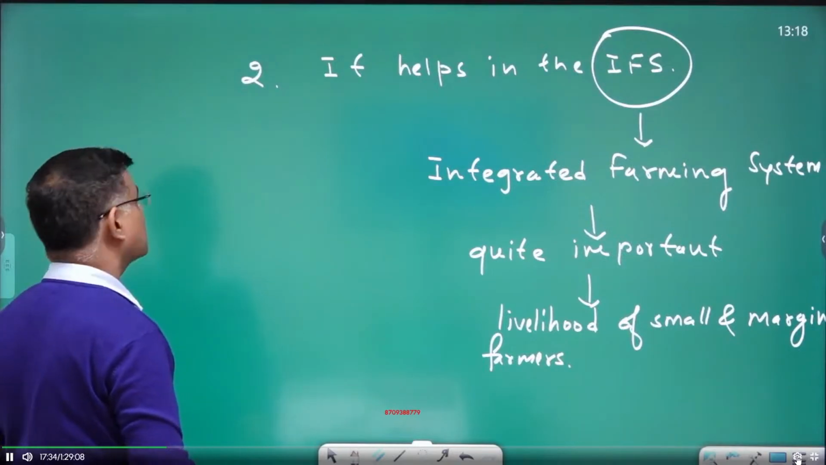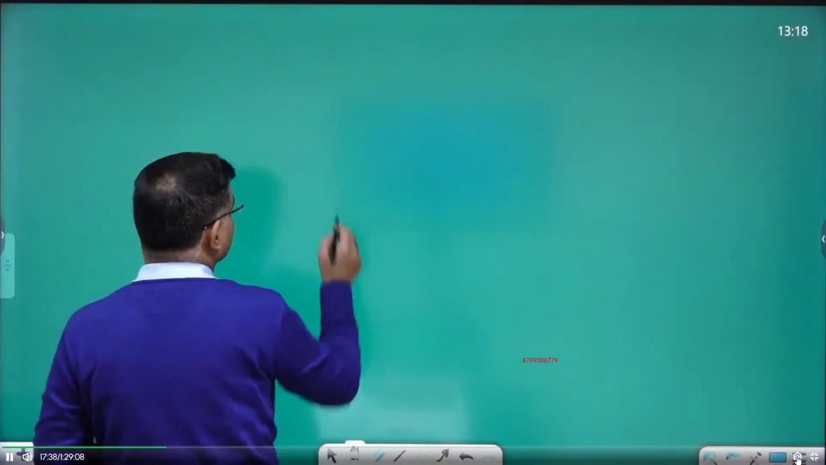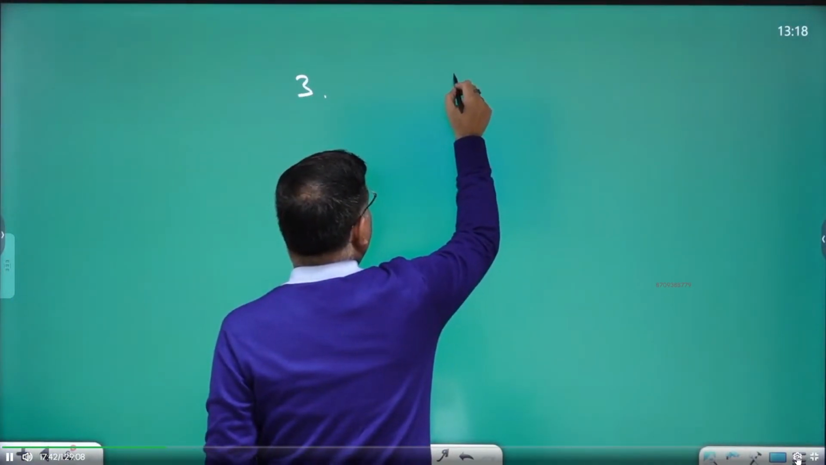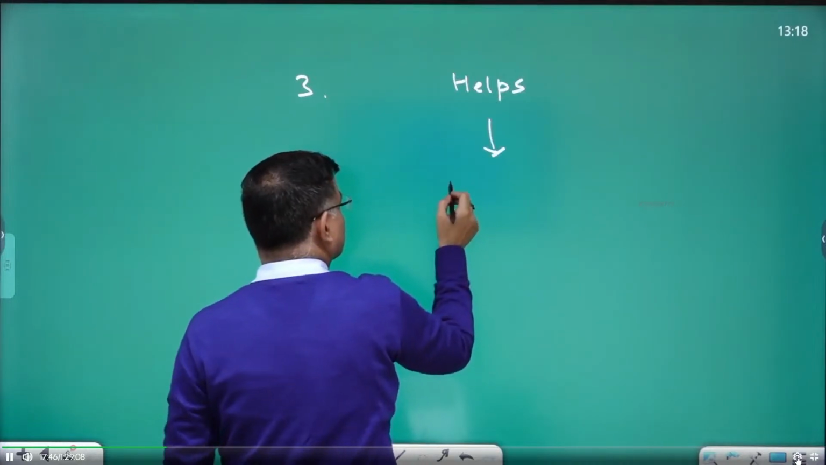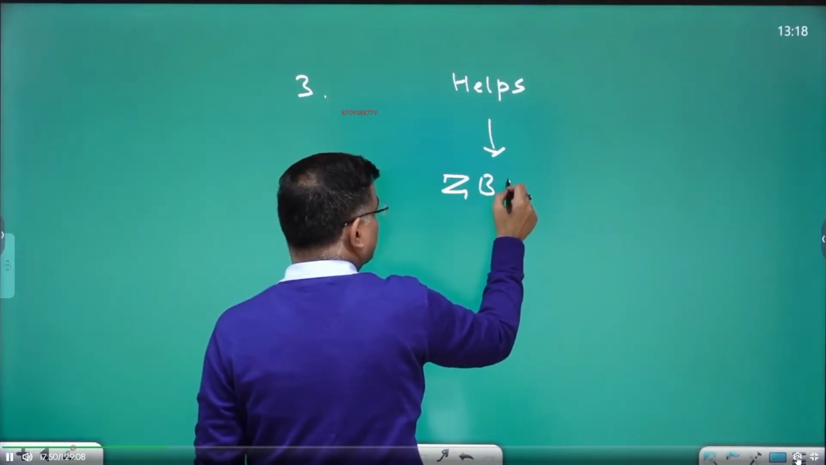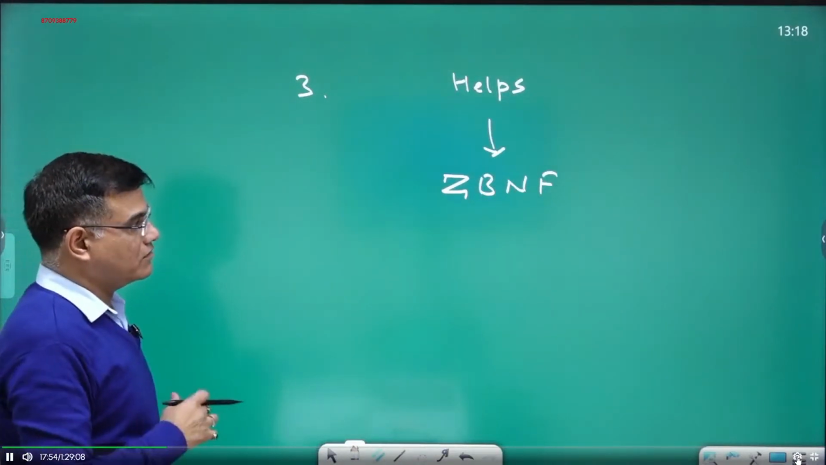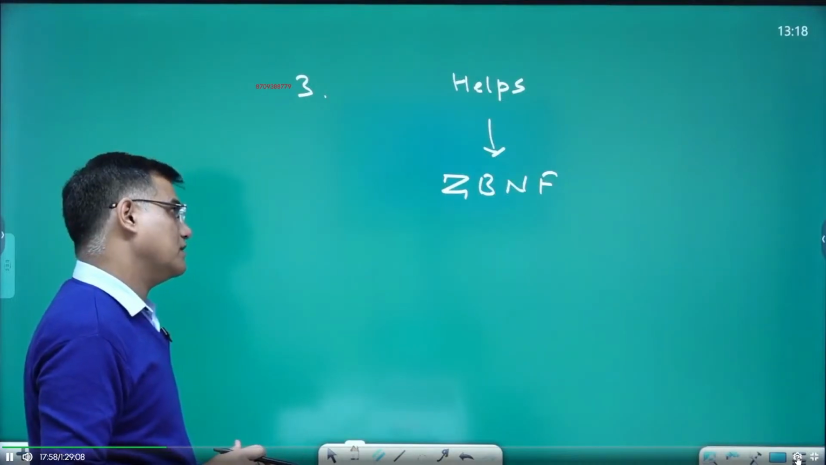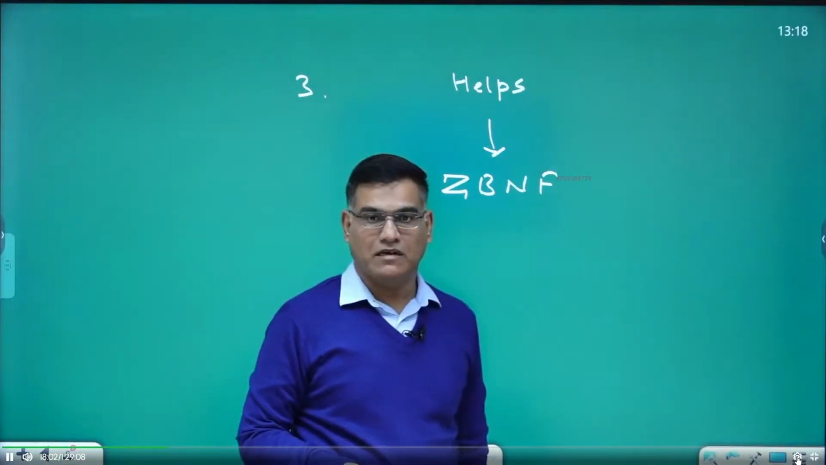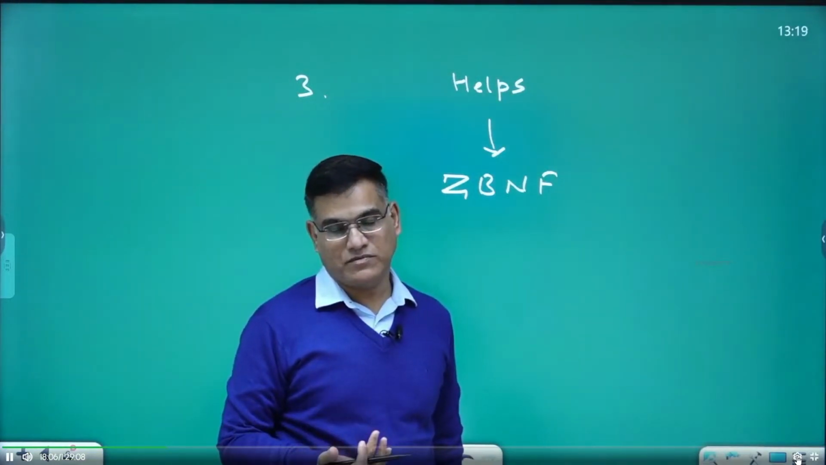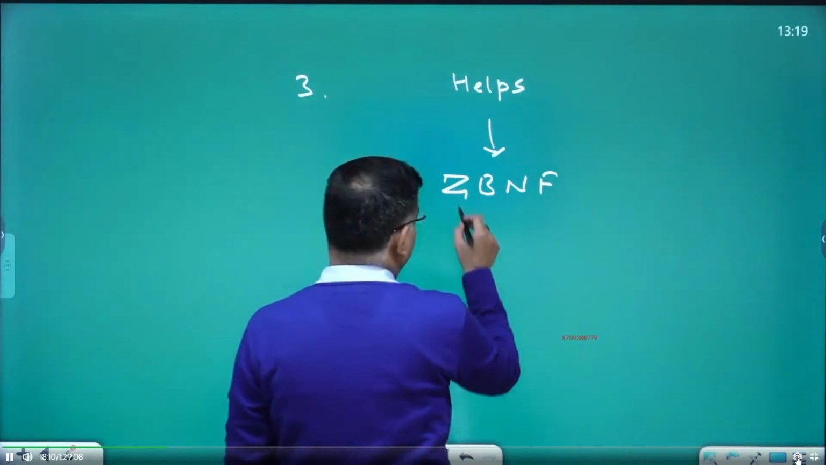This was the second point, and let us come to write about point number 3. Helps in what? ZBNF. This word is also gaining quite some popularity in our country, and there is no doubt about this being asked by the UPSC in future in the form of a question. ZBNF. So what is the full form of it?